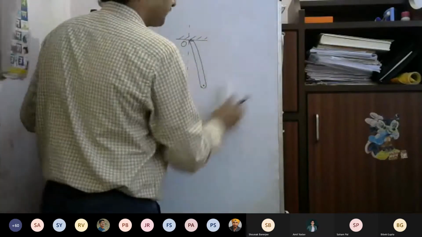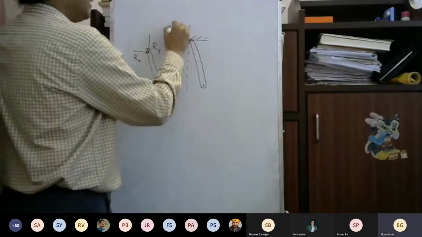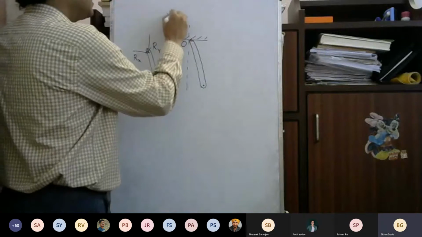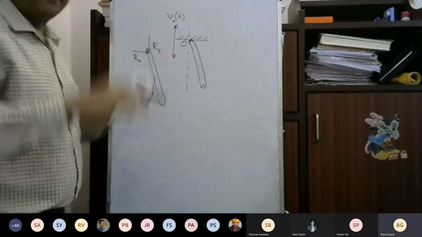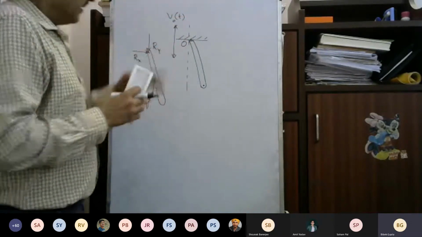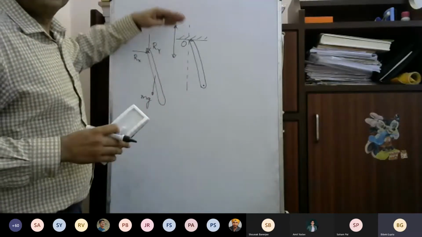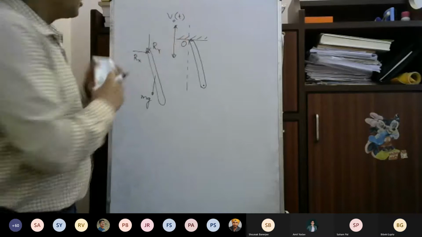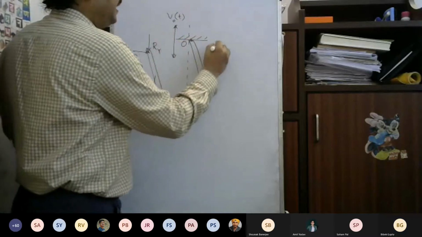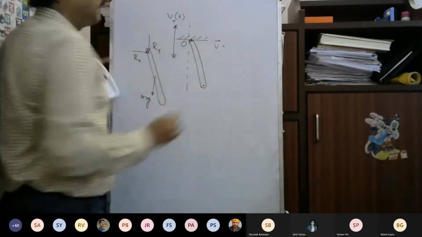See now, suppose the support is moving with velocity V naught. What will be the velocity V of this point O?